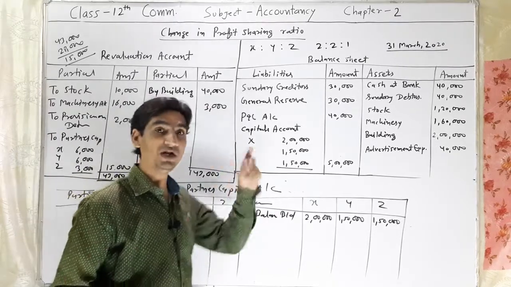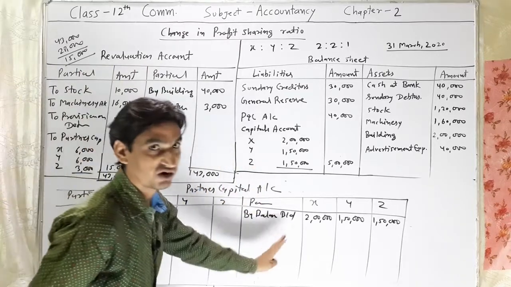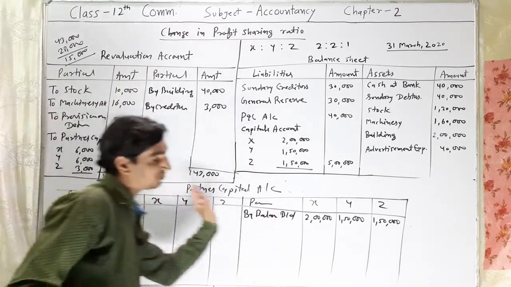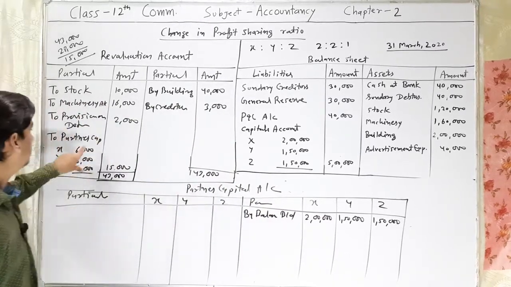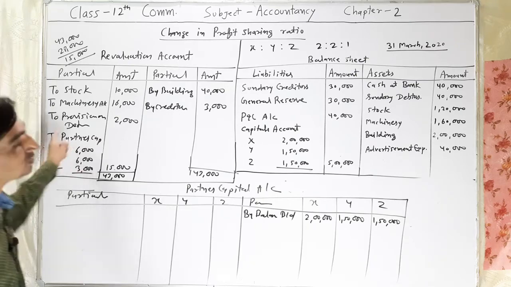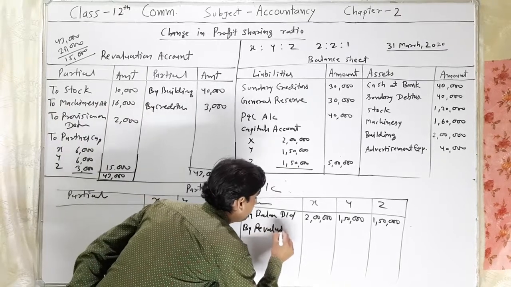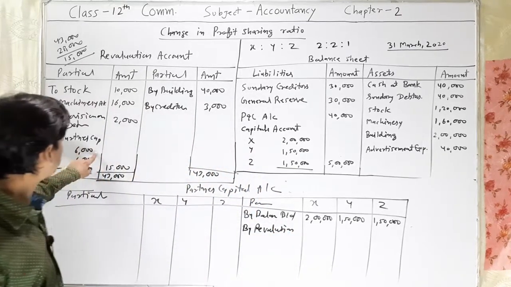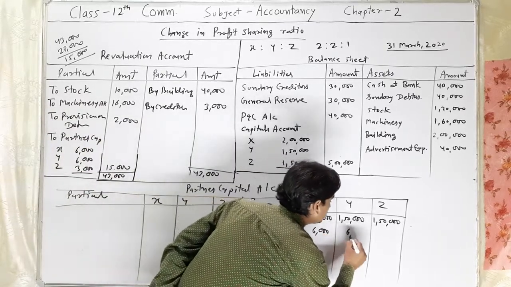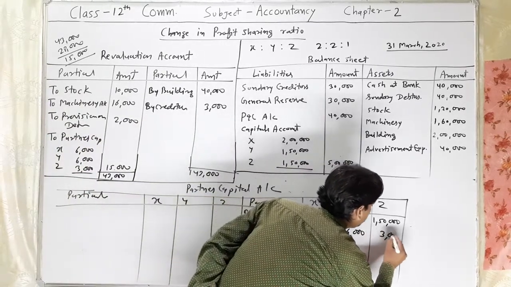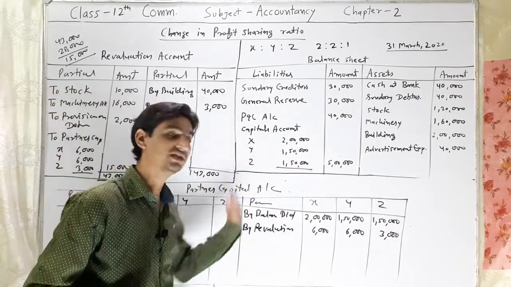After writing the opening balance, the revaluation profit or loss will be transferred to this account. If there is a profit, it will be transferred to the credit side, and if there is a loss, it will be transferred to the debit side. So here in the question there is a profit, it will be transferred to the credit side. So here by revaluation account, 6,000, 6,000 and 3,000. 6,000 for X, 6,000 for Y and 3,000 for Z. We have transferred the revaluation profit to the partners capital account.